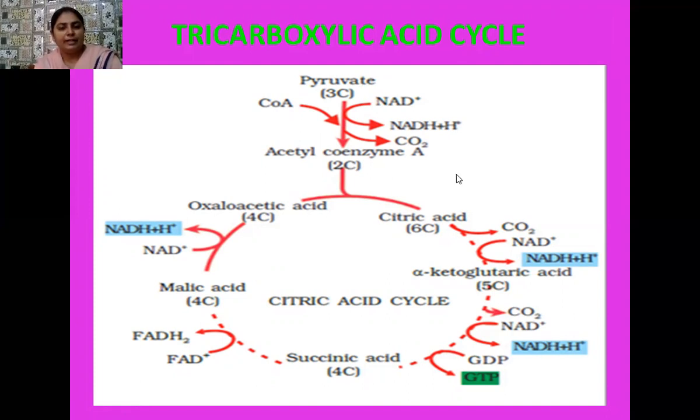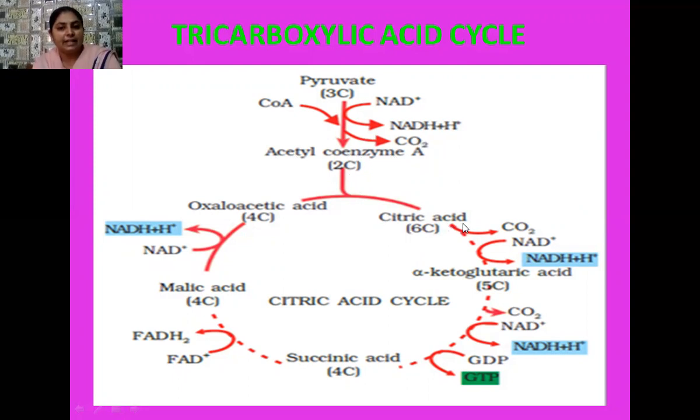Now you know that aerobic respiration starts here, with this 3-carbon compound. It reacts with CoA enzyme, and later, in the presence of NAD plus, it is reduced into NADH2. In this step, acetyl coenzyme A is produced, and 1 molecule of carbon dioxide is removed during the reaction. Now this acetyl coenzyme A, a 2-carbon compound, undergoes complete oxidation and later changes into citric acid, which is a 6-carbon compound.